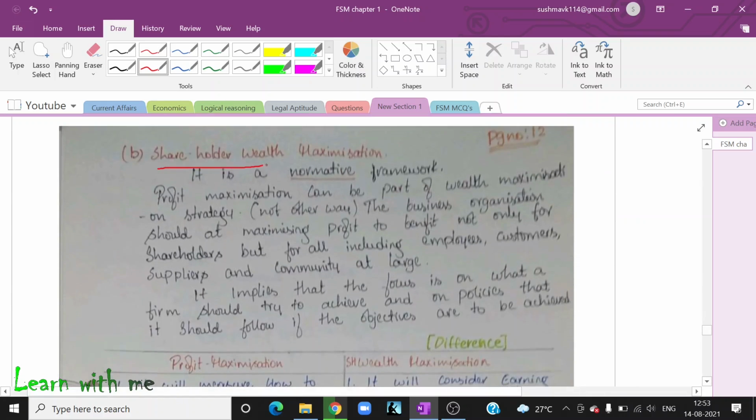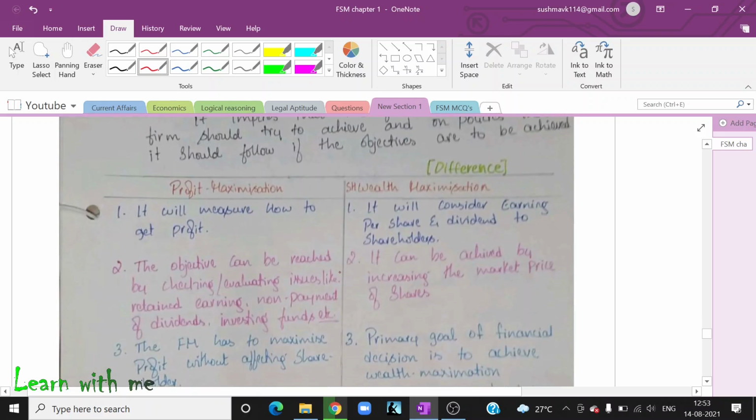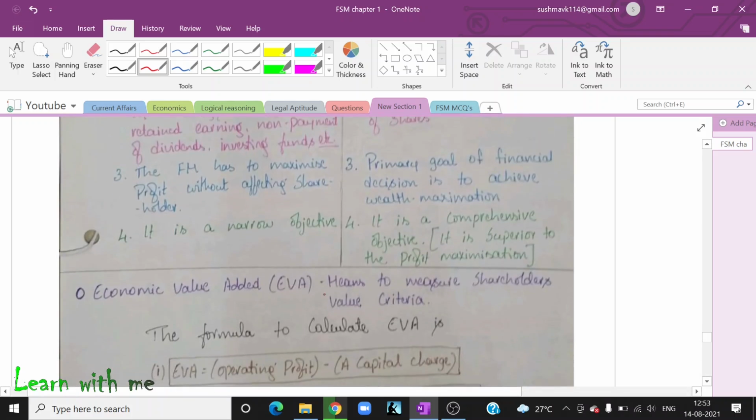I told you shareholders' wealth maximization is the normative framework. Remember this, normative is important. Normally all companies will follow shareholders' wealth maximization and not profit maximization. That is what I have given there. Just go through this difference.